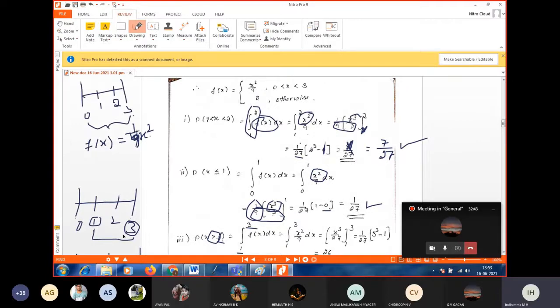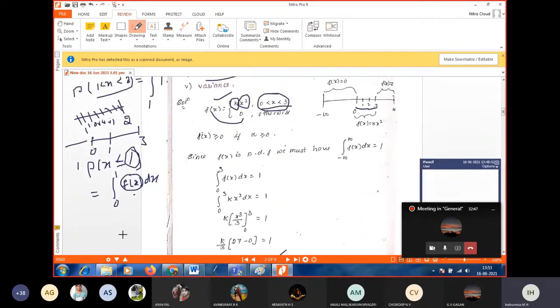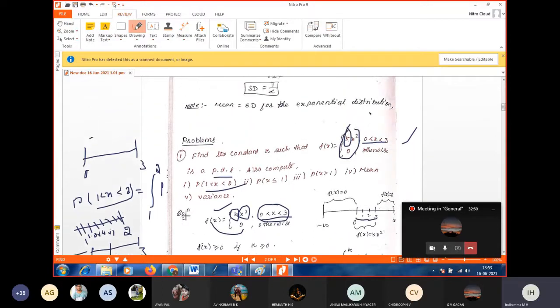You can see the question carefully. They clearly mentioned f of x takes the value kx square only in the interval 0 to 3. Except 0 to 3, f of x takes the value 0. That's why I made the boundary for my x as 0 to 3 only. Okay, clear?